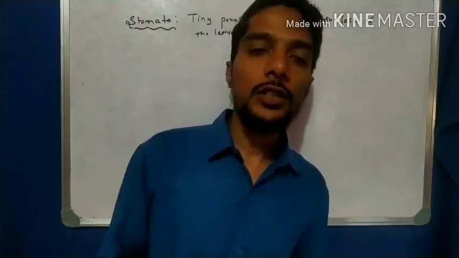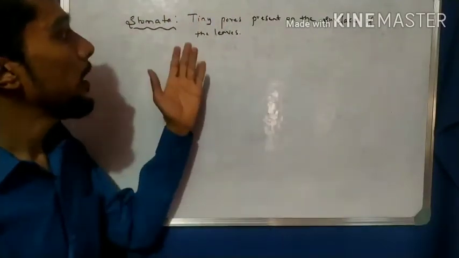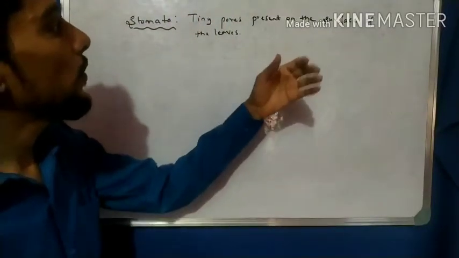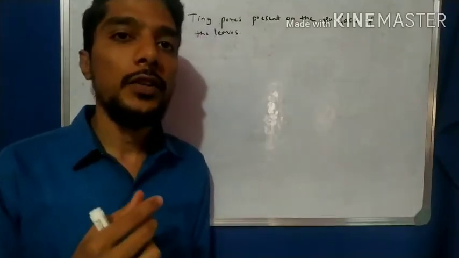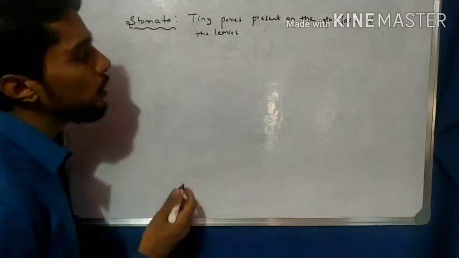Now come to the last concept of this video, that is about the stomata. The definition of stomata: tiny pores present on the surface of the leaves. The small pores are there which are present on the surface of the leaves. So now draw the diagram of stomata, how the stomata look like.